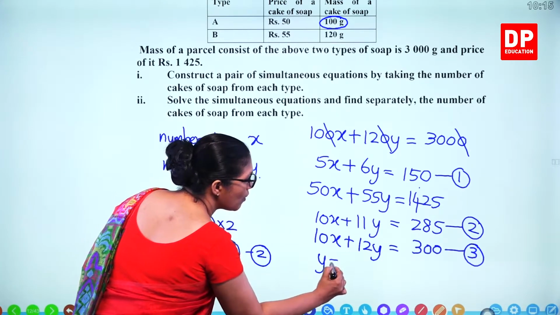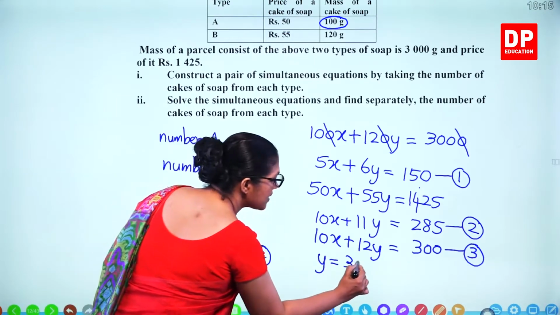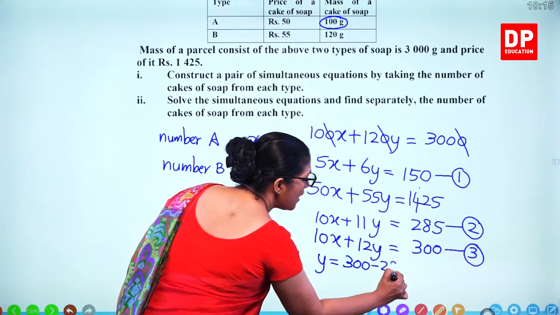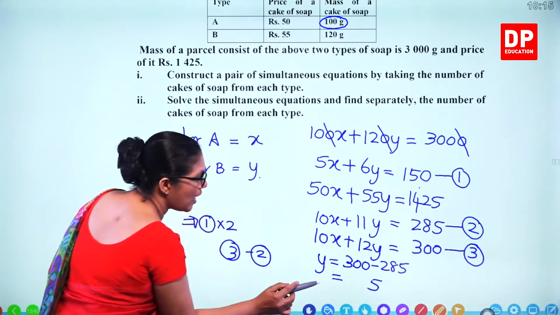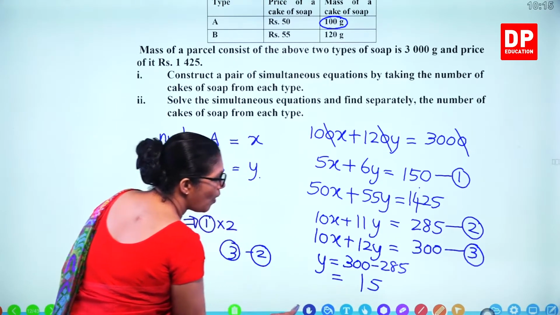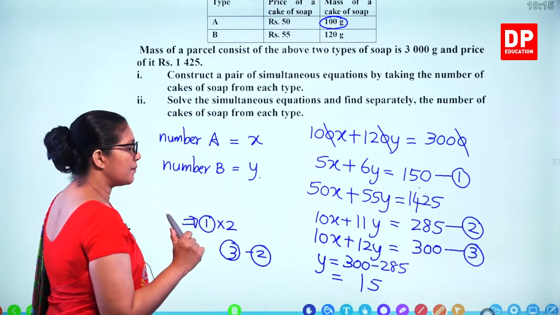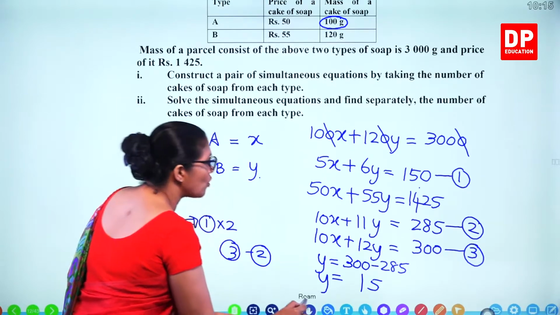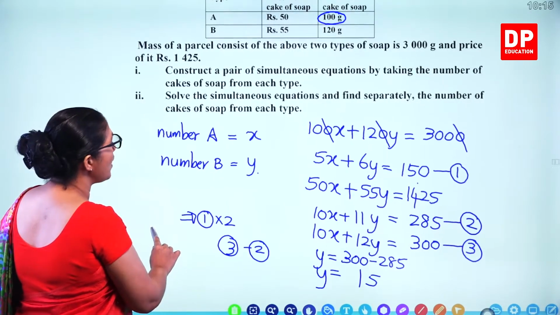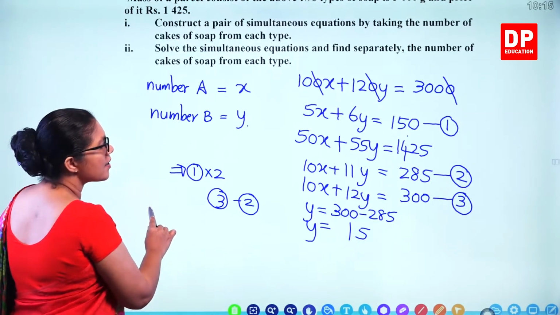So 3 minus 2, you get 12y minus 11y. That's y equals 300 minus 285. So what's the value? 5, 10, 1 remaining, 1 there. So 15. Y is 15. Now substitute that in one of the equations and find x.